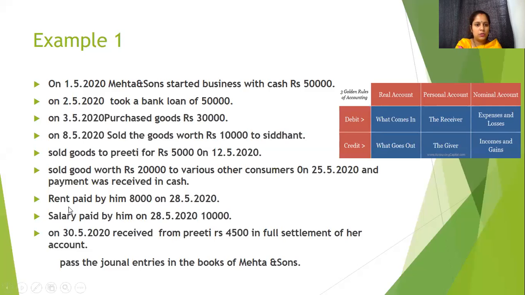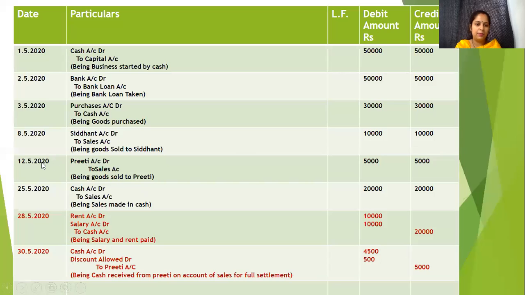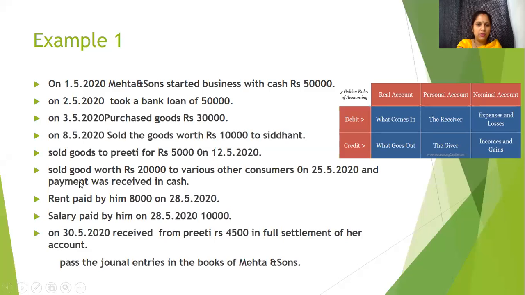Again, sold goods worth rupees 20,000 to various other consumers on 25/5/2020, and payment was received in cash. So cash and sales, cash coming in, sales is income and gain. So cash account debit to sales account. Two entries: the previous one, Preeti account debit to sales account 5,000, and this cash account debit to sales account 20,000. Sales made to various customers in cash, right?